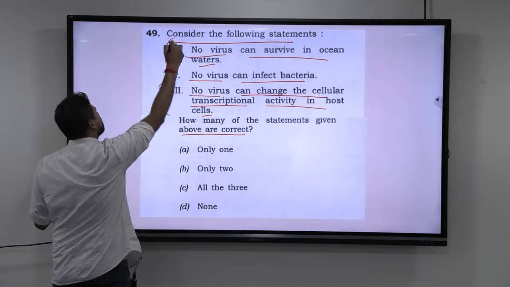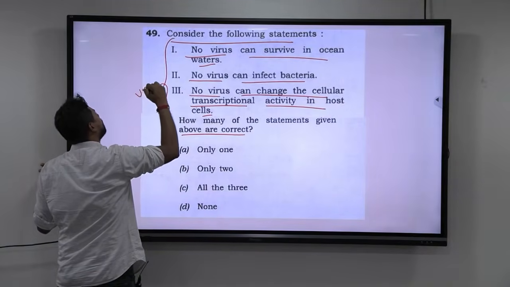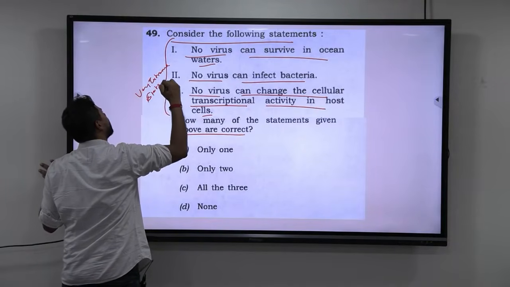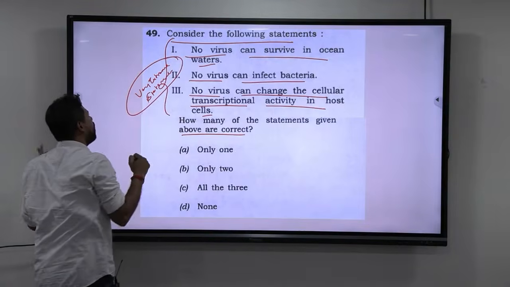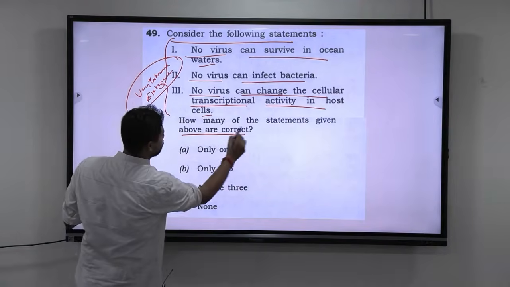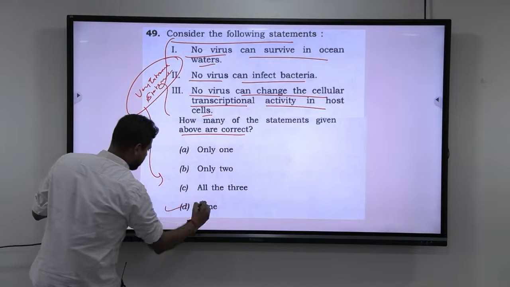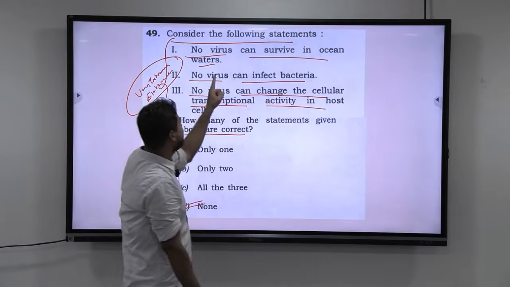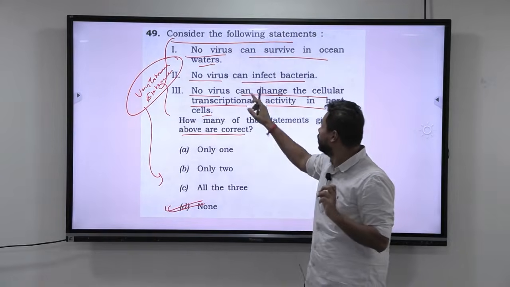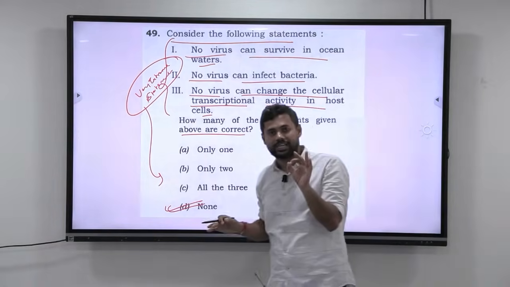If you take these 3 statements, all are very extreme statements. Only with this logic of all being very extreme statements, we can apply that. Which of the above statements given are correct? None of them are correct, because no virus can survive in the ocean waters. Viruses are there in the ocean waters. Viruses can infect bacteria.